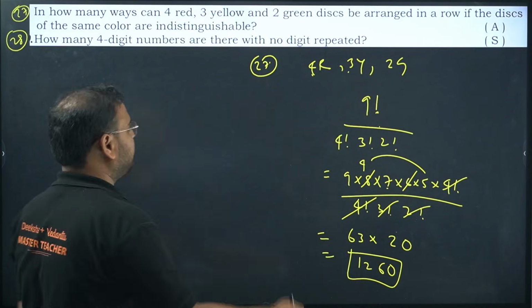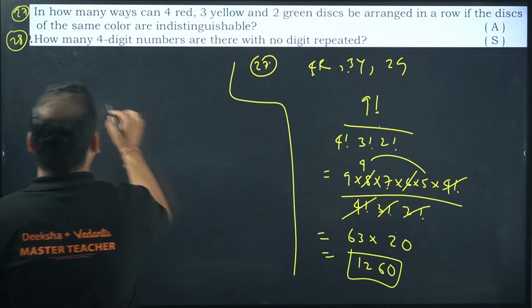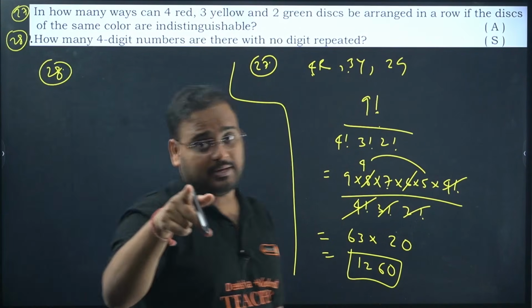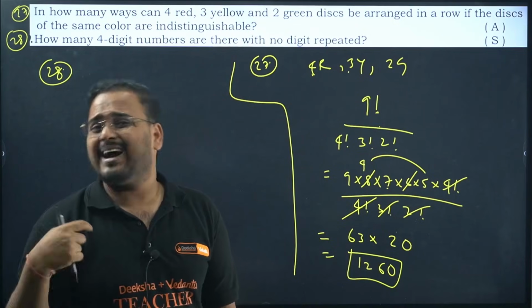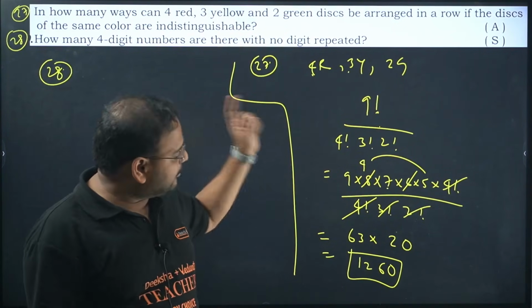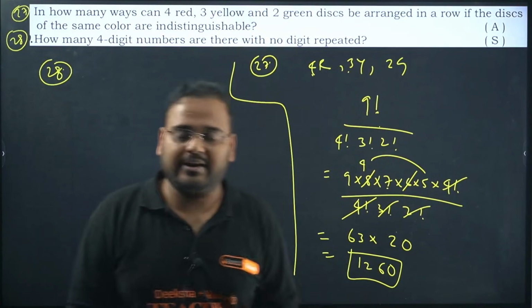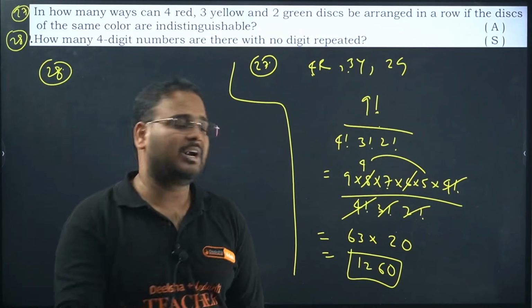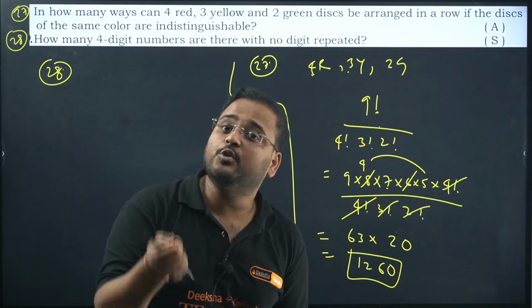Let me know in the comment section whether it is right or wrong. 28. Look, calculation, anybody can make mistake. I can, you cannot. Okay, you cannot make mistake because you are writing examination. I am not writing an examination, so it's your problem. My headaches are done, but I'm gonna help you to get all the answers right, of course, all the time. But yeah, you have to be responsible in the calculations more. So let me know for all the questions whether the answer I'm giving you is right or not.